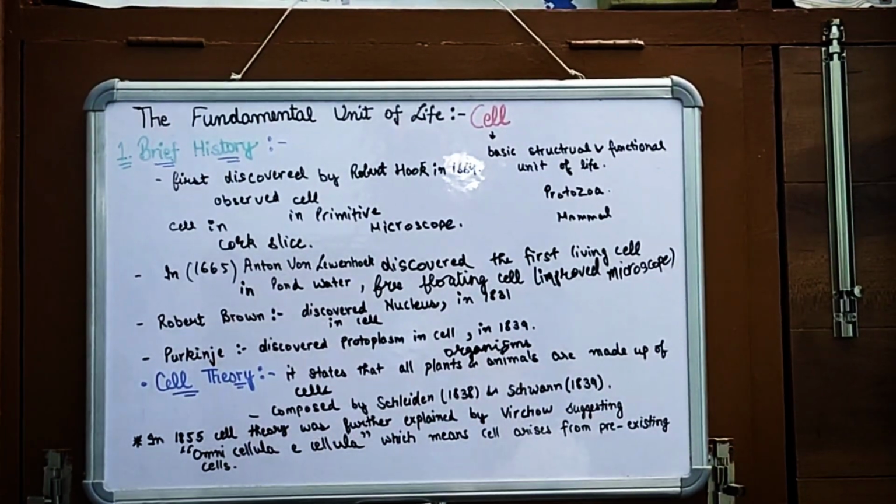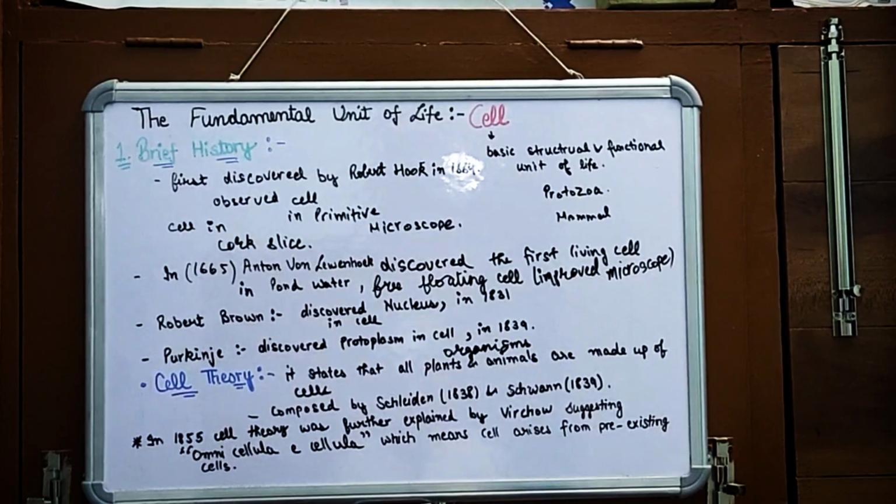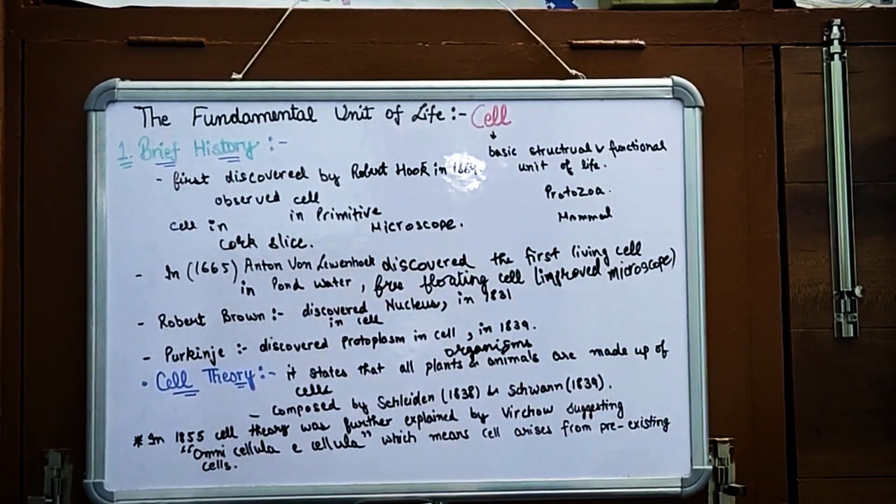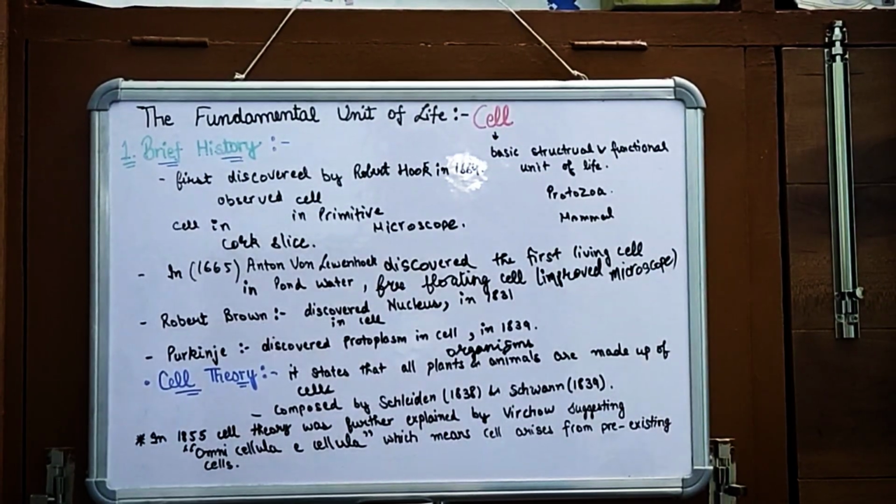So let us see what this activity is trying to tell us about the cell. Here we have taken a peel of onion, and we are trying to observe cells in this onion peel. This experiment you will be performing in your practical, maybe in the higher classes.